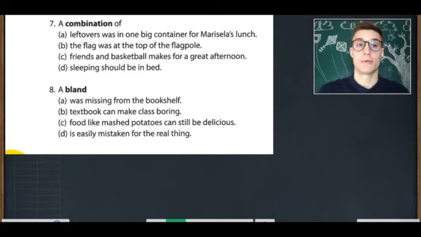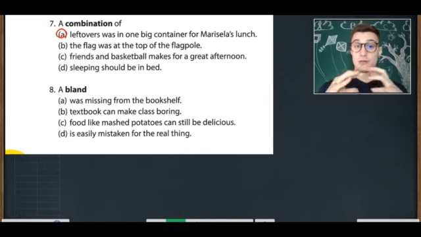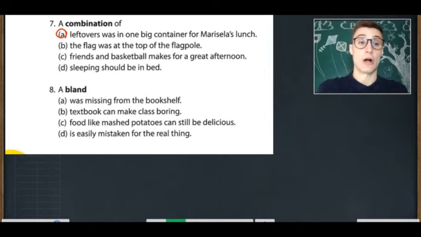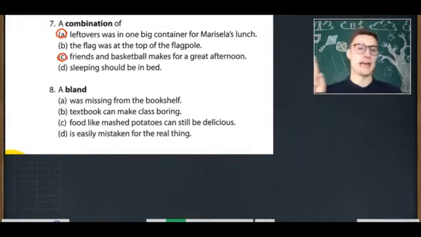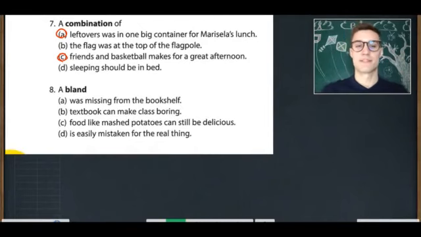So which are correct? A combination of A, leftovers was in one big container for Maricella's lunch. A combination of C, friends and basketball makes for a great afternoon. Next, number 8. A bland A was missing from the bookshelf.